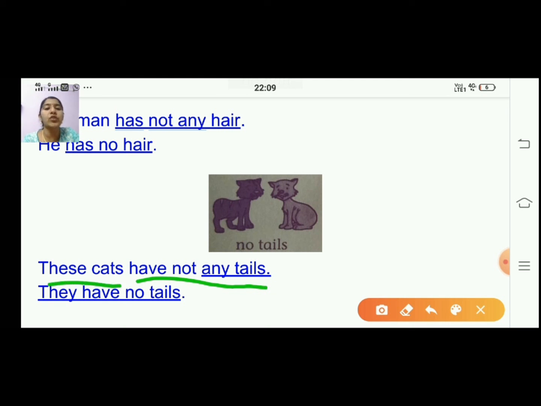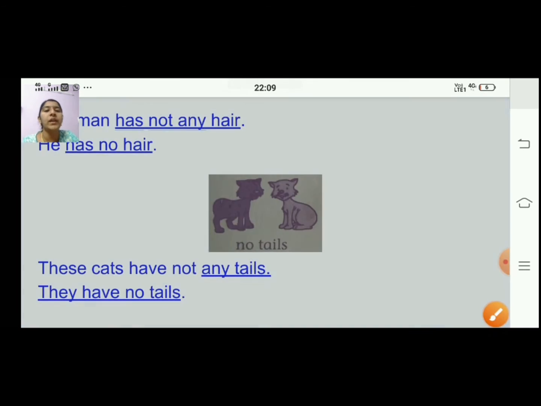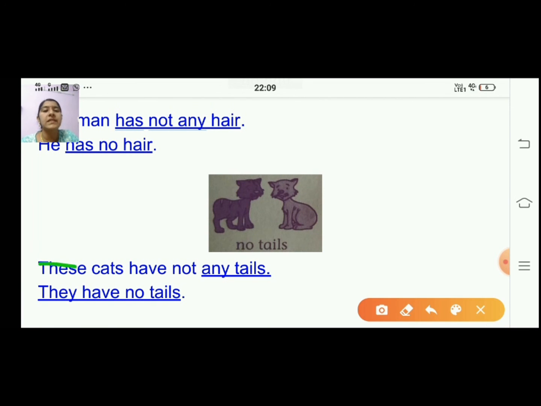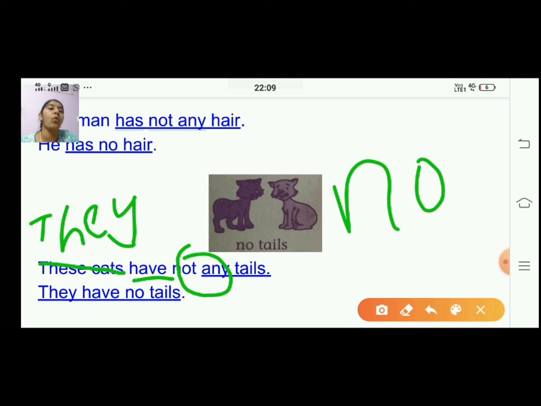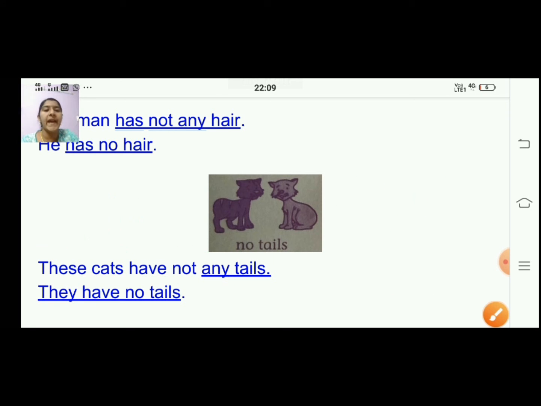These cats, because two are there, you are going to replace with they, right? And write the word have as it is. Remove the not any and write no. So your answer will be they have no tails. Okay, children.